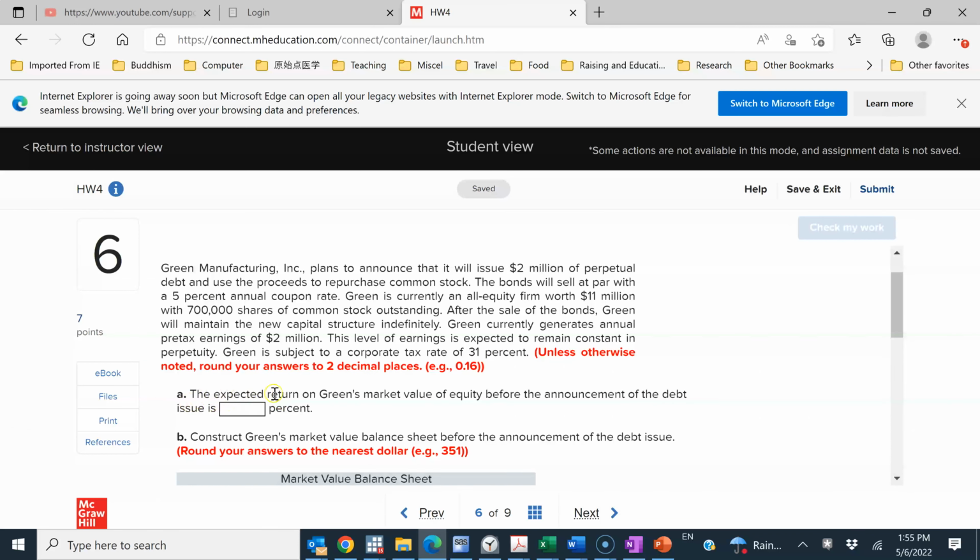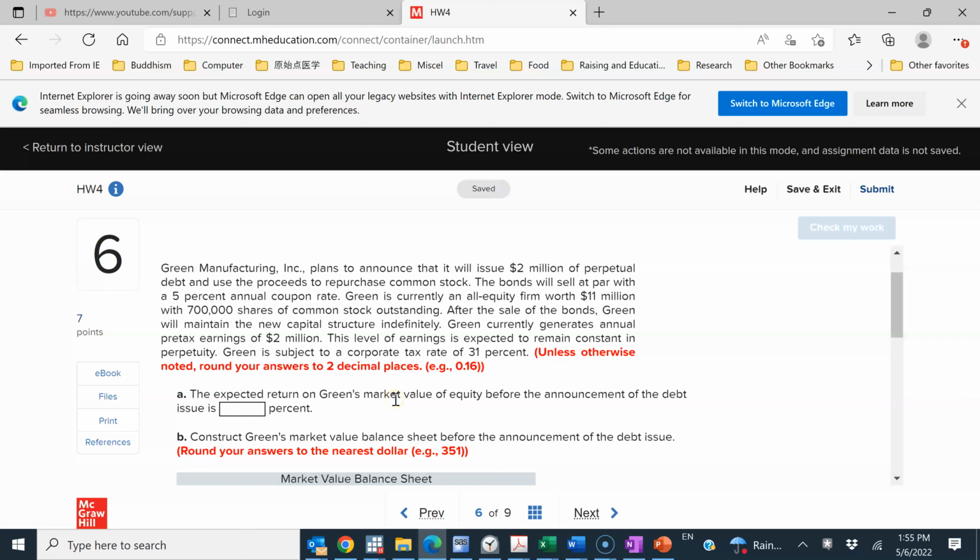So A, the expected return on Green's market value of equity before the announcement of the debt issue is, so before the announcement of the debt issue, the firm is all equity financed. So it's unlevered. And we know the total firm value, right, $11 million. And to get the return, so it's the return on the market value of equity.